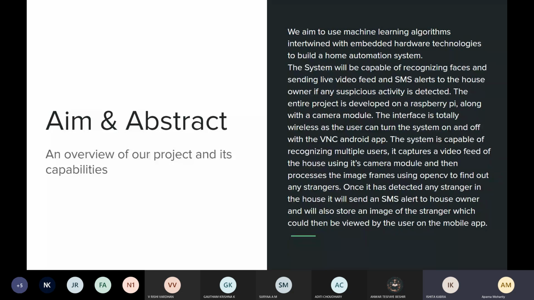Along with that, we're also going to use different sensors to monitor different things, like a gas sensor to monitor any kind of gas leakage. And we're going to use water level sensors to monitor the water that has been used and the water that is being loaded in the tank on a weekly basis. So these are a few functions that we have started working on, and along the way, we would like to introduce a few new ones also.